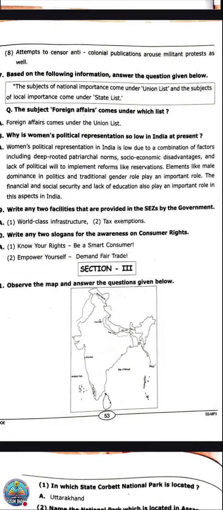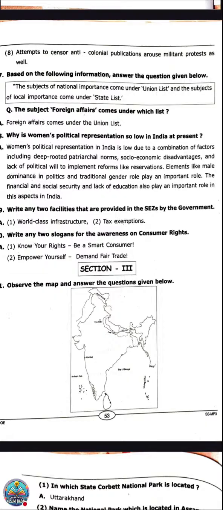And elements like male dominance in politics and traditional gender roles play an important role. So male dominance was there and there was gender inequivalence, mostly. Gender, social security and lack of education also play an important role in this aspect in India.